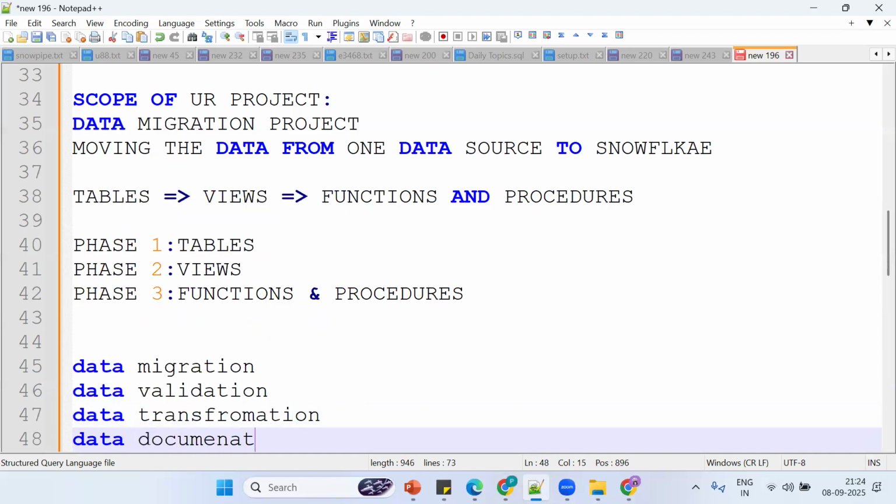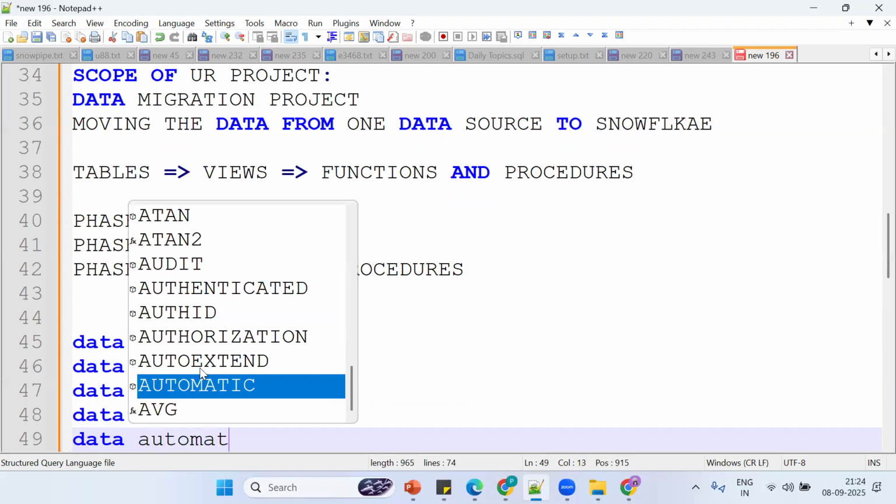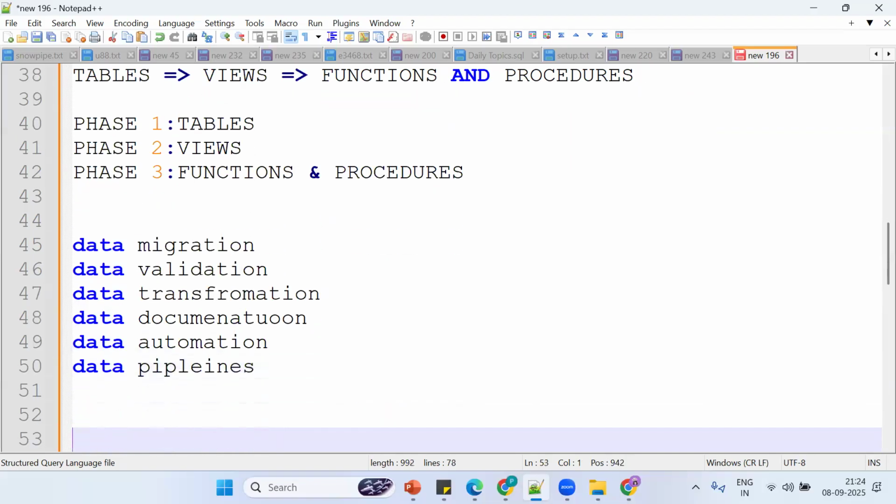You should prepare data documentation, and then data automation: we should automate the data pipelines. So as a Snowflake developer, we'll work on migration, validation, transformation, documentation, and automation of pipelines.